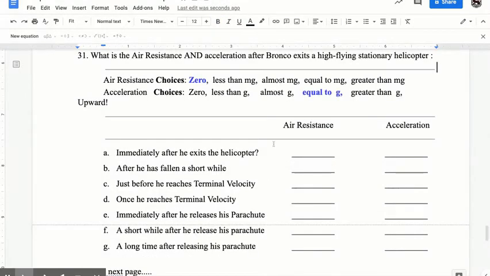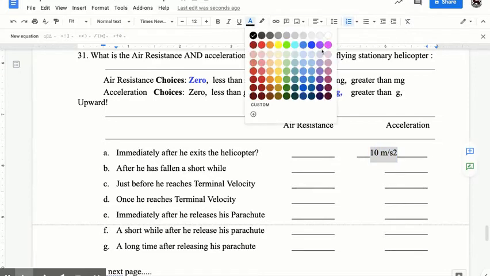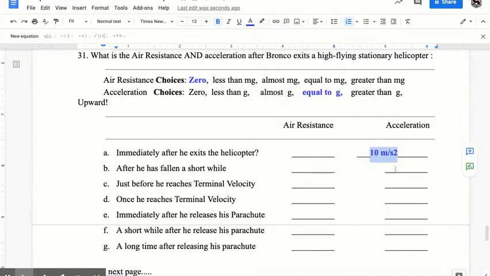So now we have to describe, as he's falling through the air, what is happening. Well, acceleration, again, only depends on the planet that you're on. So we're going to say this is 10 meters per second squared. Instead of copy pasting, because that's tedious, I'm going to use quote marks to say same as above: same, same, same, same. Acceleration due to gravity isn't going to change unless you teleport to another planet.